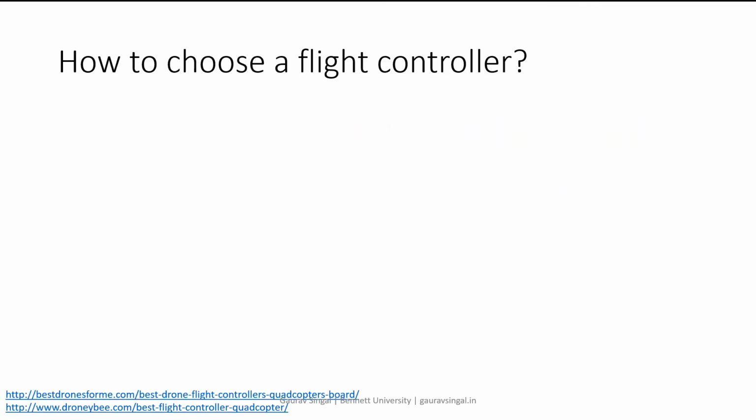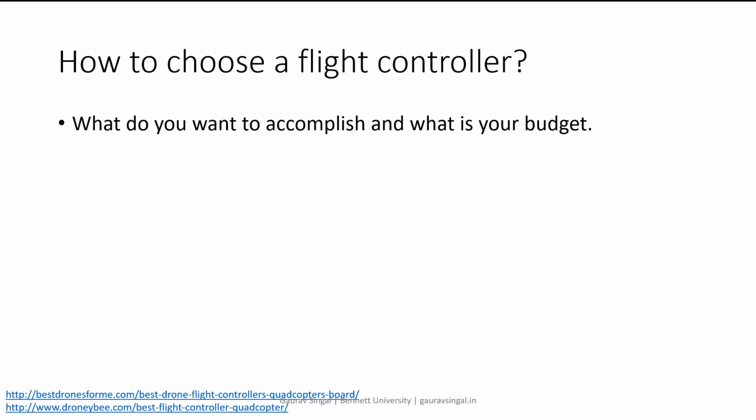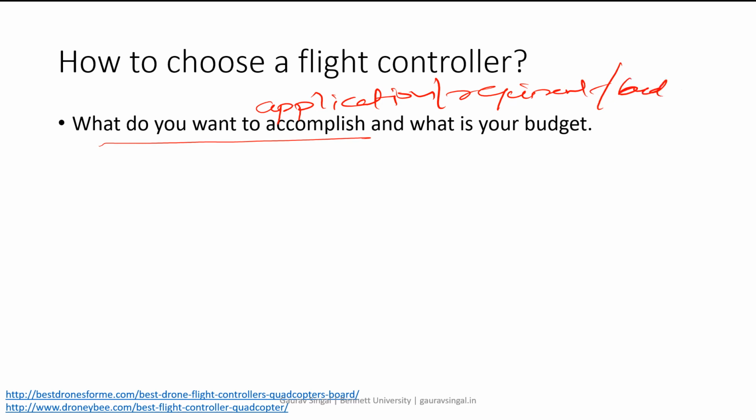So next, a very fun, good question: how to choose a flight controller? There are multiple parameters. Basically, what do you want to accomplish? What is your application? What is your requirement? What is your target? What is your budget? You want to make it low cost, or there is no constraint of budget and you want to make a superior drone. All these parameters you can first define.